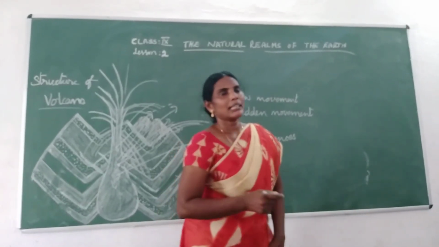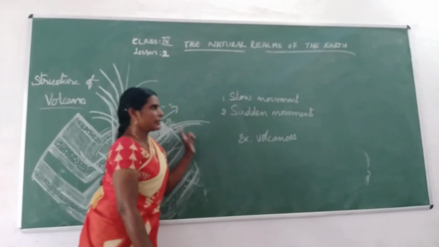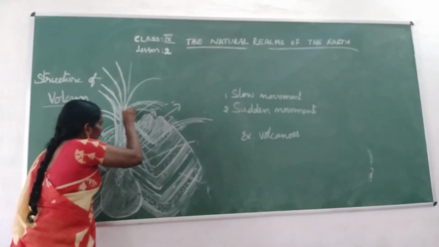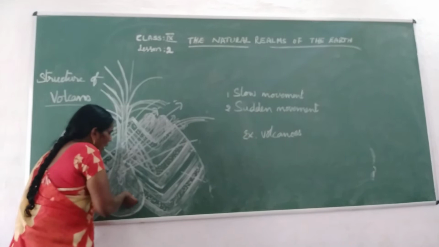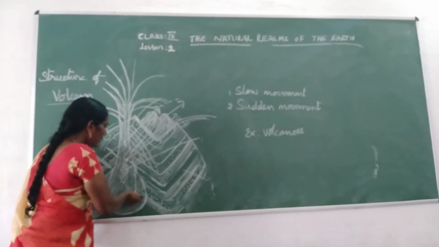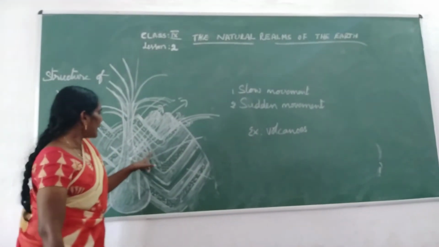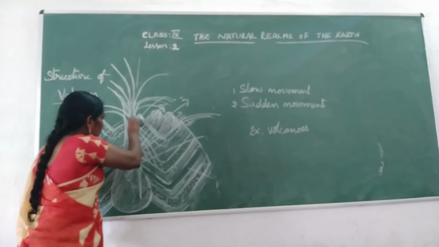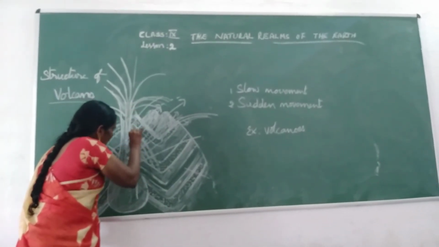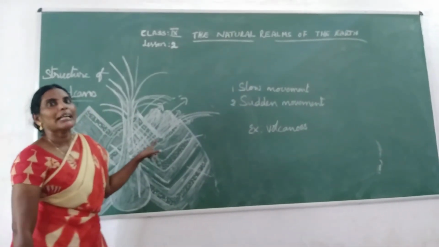Okay children, similarly here also, this is the top of the mountain, no? If you go up in the atmosphere like this, the temperature is going to decrease. And if you go down from the mountain to the earth, the temperature is going to increase.